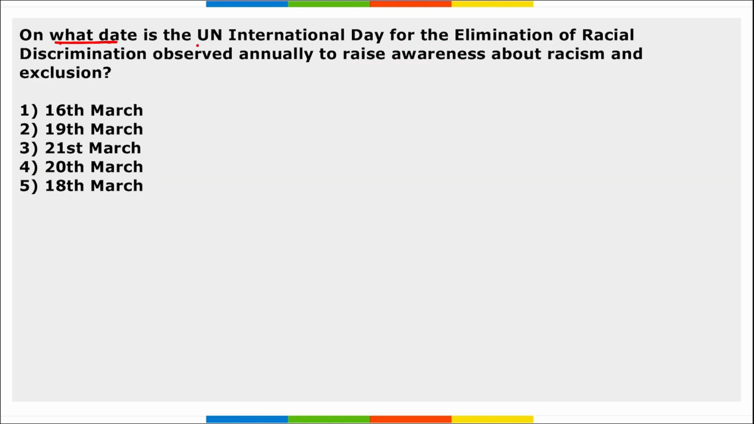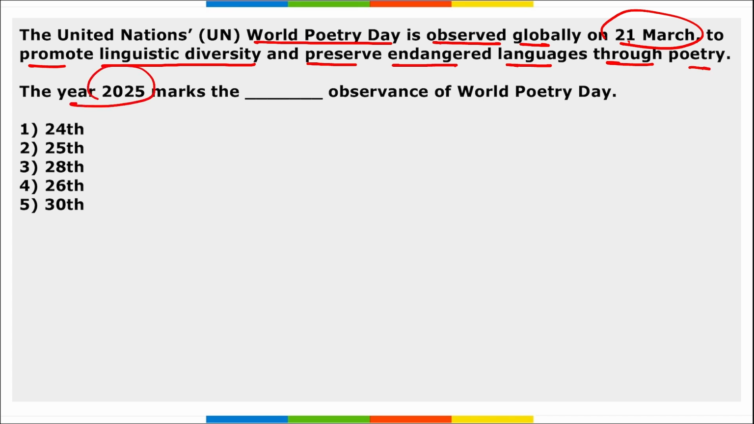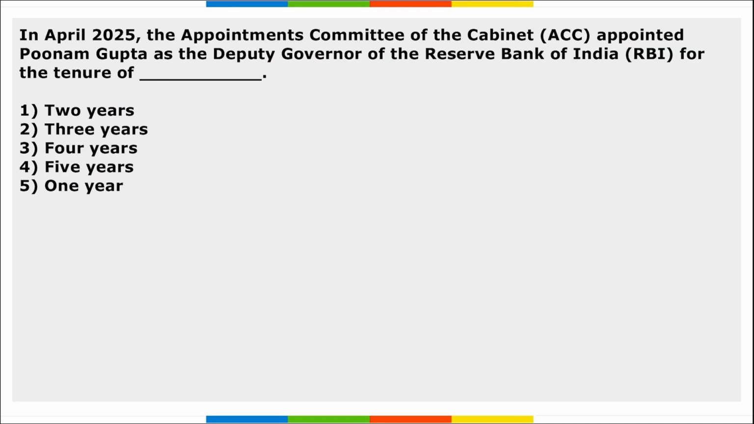Next, on what date is UN International Day for the Elimination of Racial Discrimination observed annually to raise awareness about racism and exclusion? So, when do we observe this day? On 21st of March. Next is United Nations World Poetry Day, observed globally on 21st March to promote linguistic diversity and preserve endangered languages through poetry. The year 2025 marks the 26th observance of the World Poetry Day.